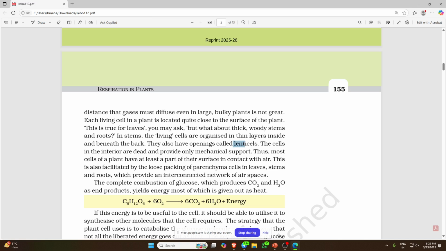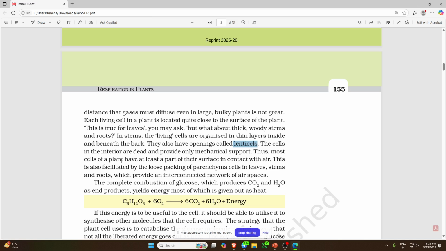These lenticels generally carry out the gaseous exchange in root and stem. The cells in the interior are dead and provide only mechanical support. You know the permanent tissues: parenchyma, collenchyma, and sclerenchyma. These generally give mechanical support.